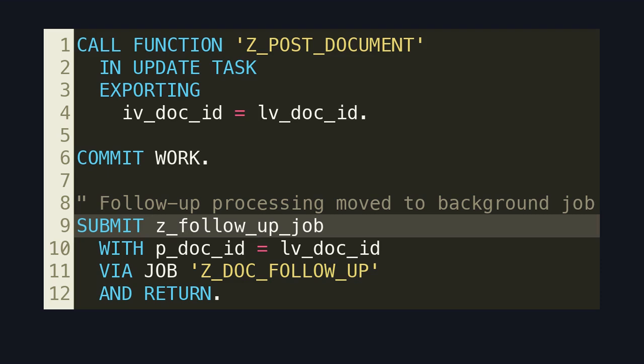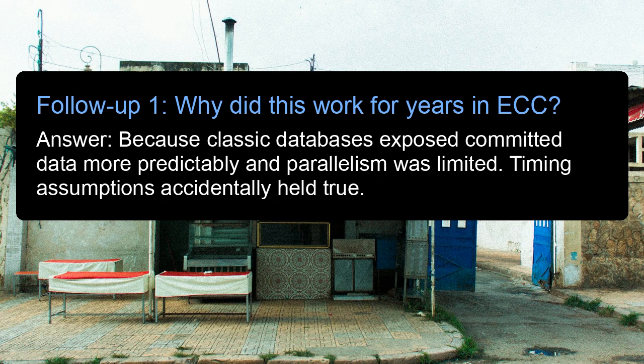Follow-up logic runs in a separate execution context where committed data is guaranteed to be visible. Follow-up 1. Why did this work for years in ECC? Answer: because classic databases exposed committed data more predictably and parallelism was limited. Timing assumptions accidentally held true.